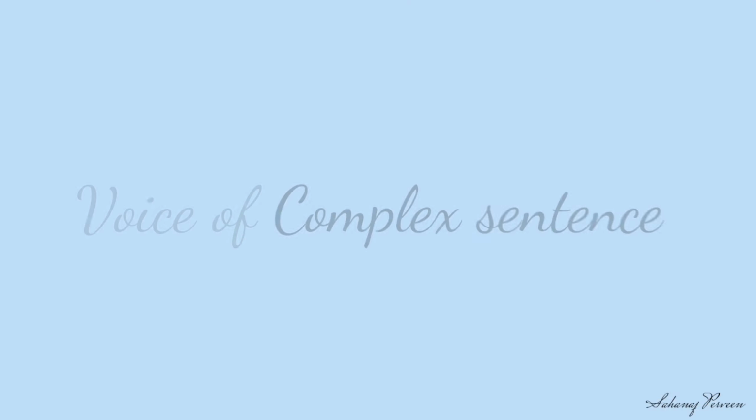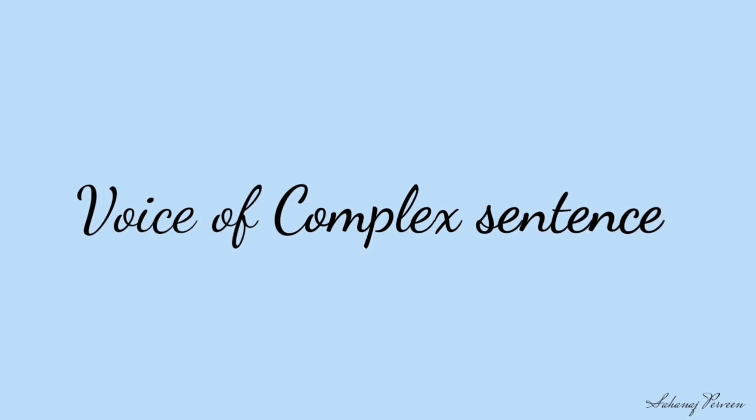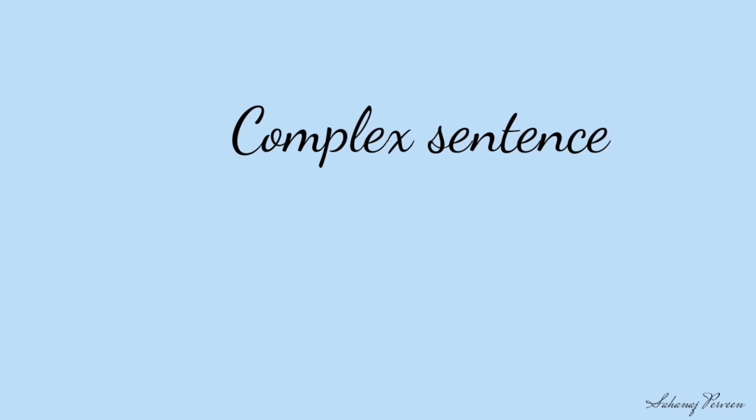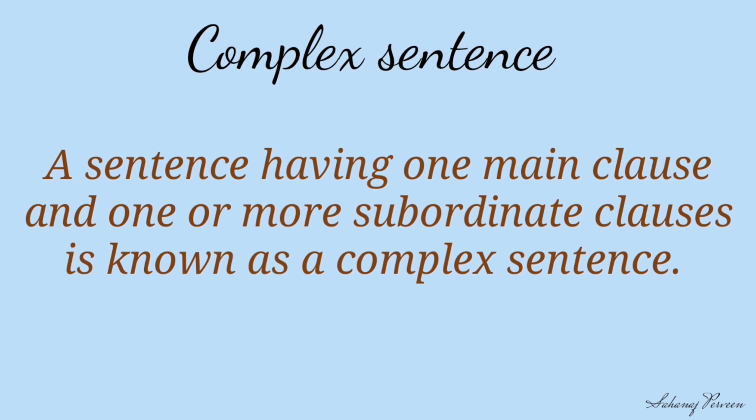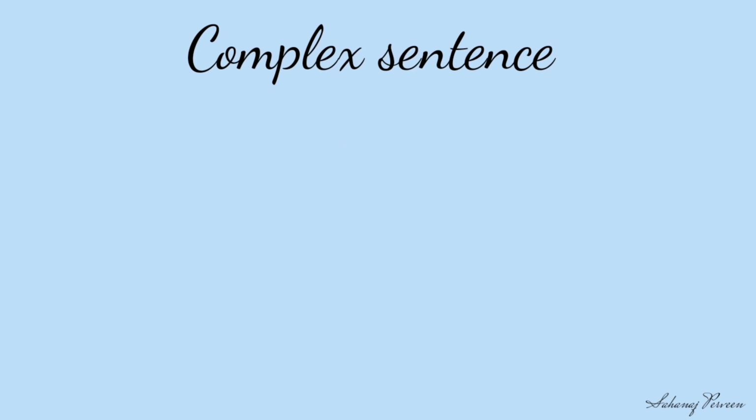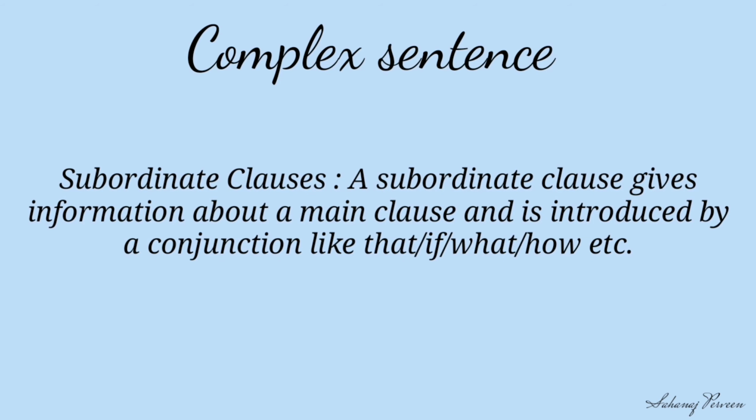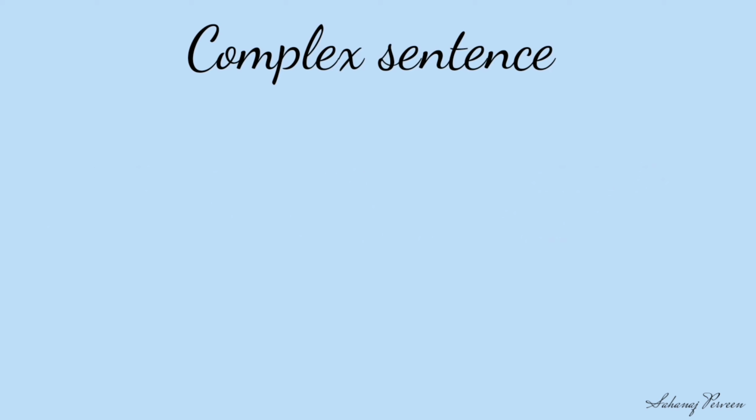Dear students, now we are going to learn voice of complex sentence. At the very beginning, we will learn what a complex sentence is. A sentence having one main clause and one subordinate clause is known as a complex sentence. A subordinate clause gives information about a main clause and is introduced by a conjunction like that, if, what, how, etc. Look at the example.